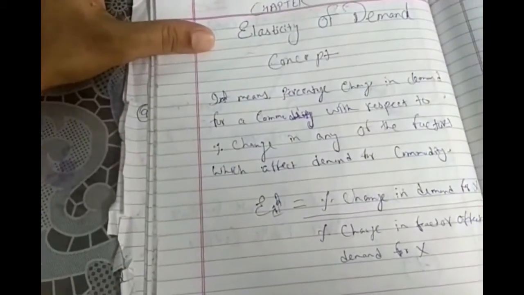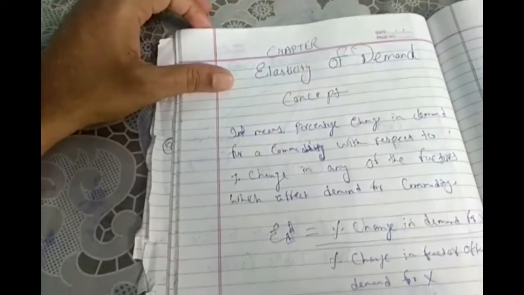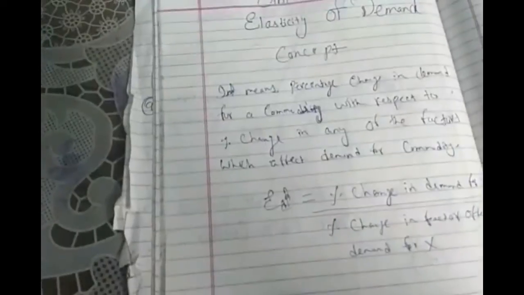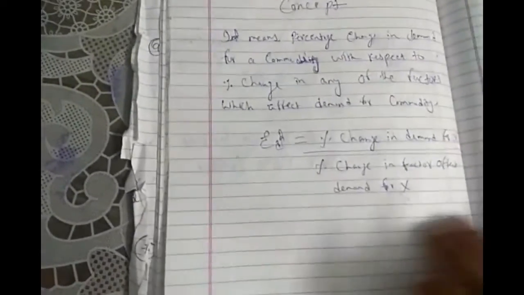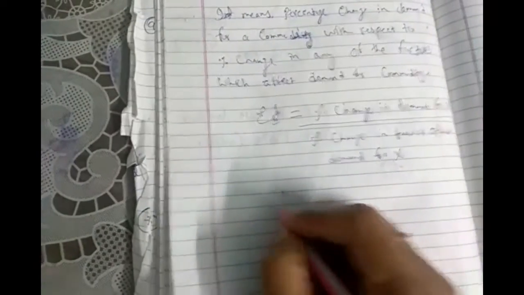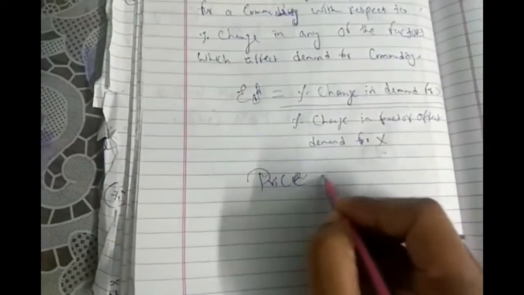Many factors affect the elasticity of demand, but in your syllabus it is restricted to price elasticity of demand. So now I'm going to make you understand the next concept, that is price